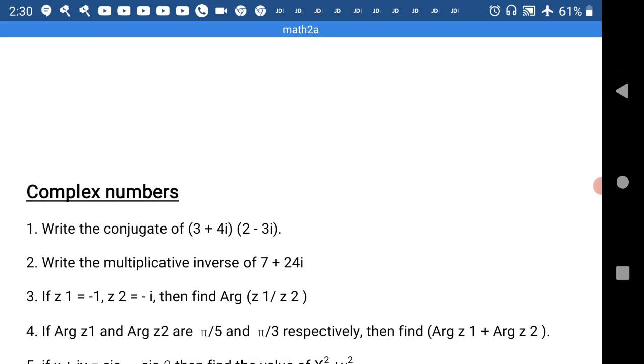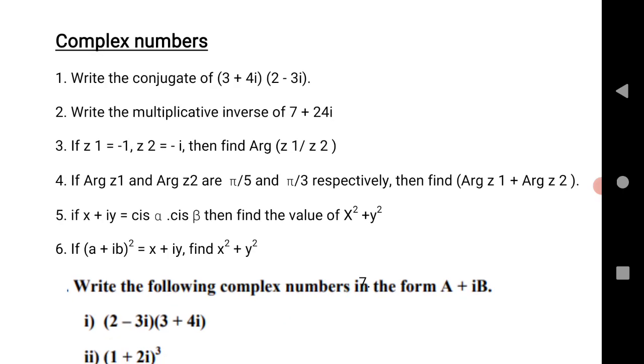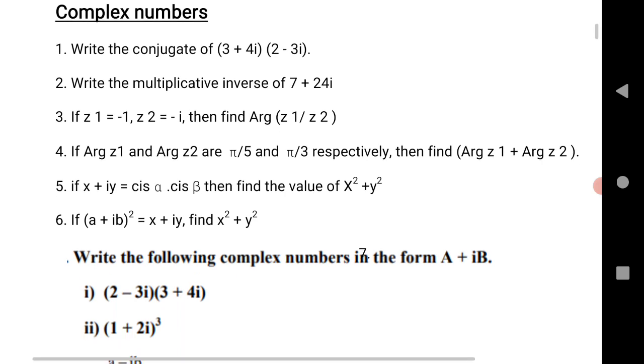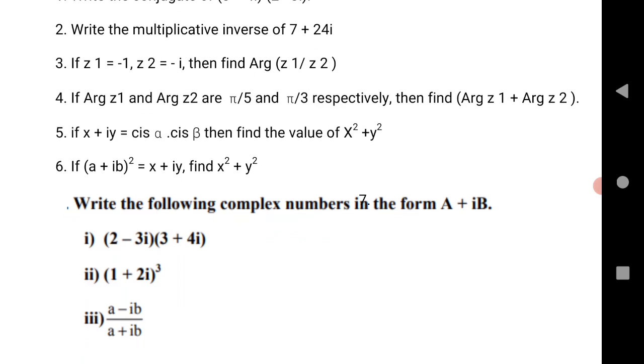If you see the first chapter, that is common for both the states TS and AP, complex numbers. Write the conjugate of (3+4i)(2i-3i). Write the multiplicative inverse. Z1 is taken, Z2 is taken. You need to find out the value of Z1 by Z2. Z1 by Z2 is given as pi by 5, pi by 3. You need to find out Z1 plus Z2.